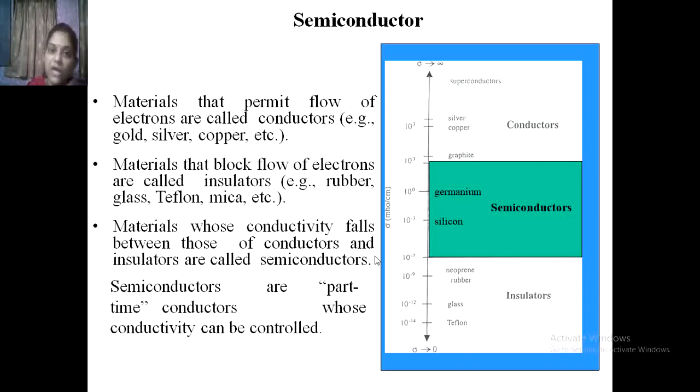If they work properly, then only our system will work properly. So a very important thing is the materials which are used to form electronics devices. That's why in the very first session we have seen which type of material is suitable for our electronics devices. Thank you.